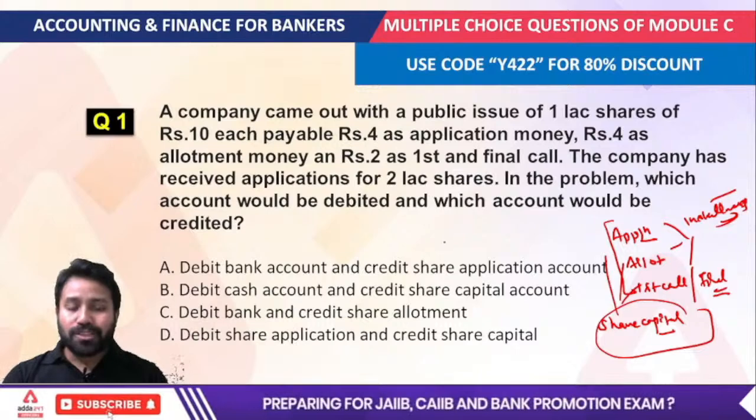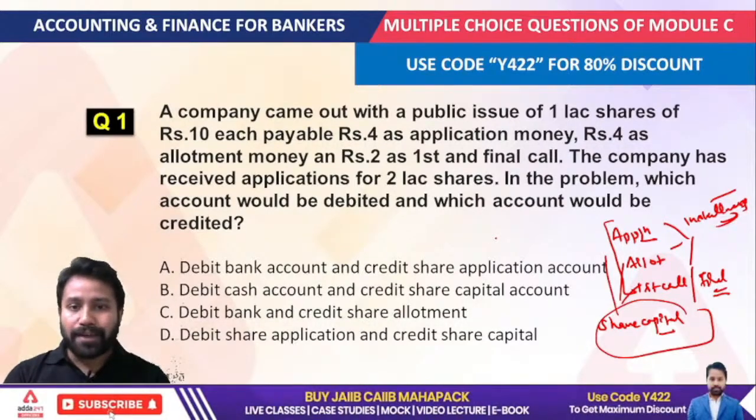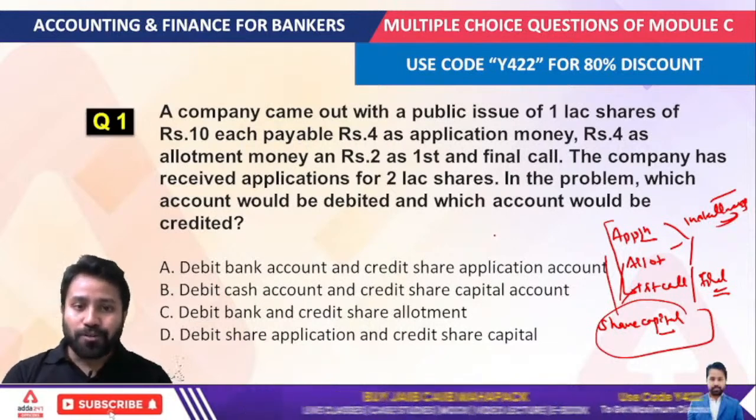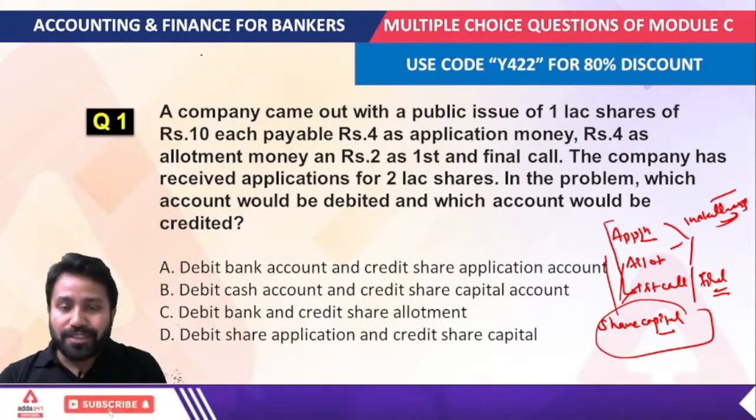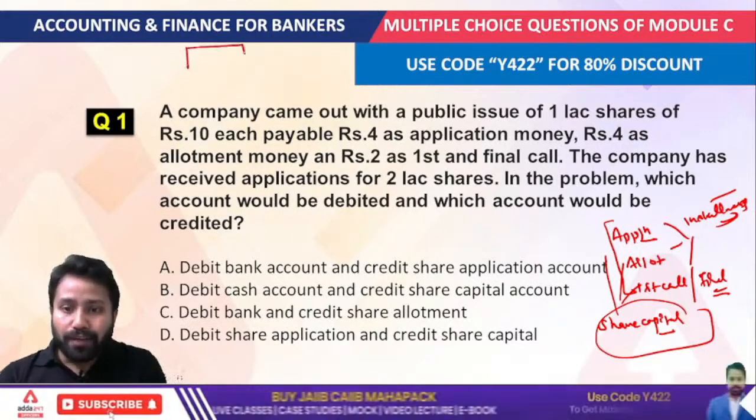So now the question is that the company came out with a public issue, so which account should be debited in this case, and which account should be credited? You have to understand the very first thing that will happen.